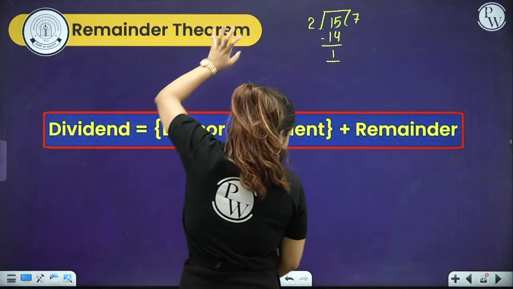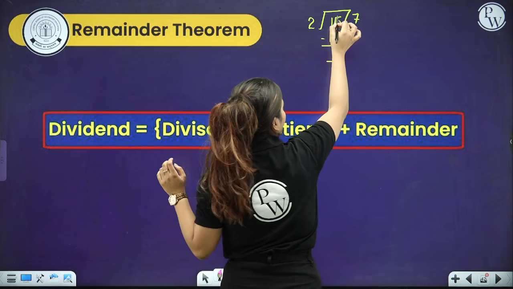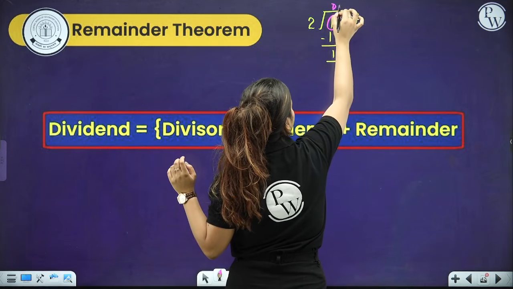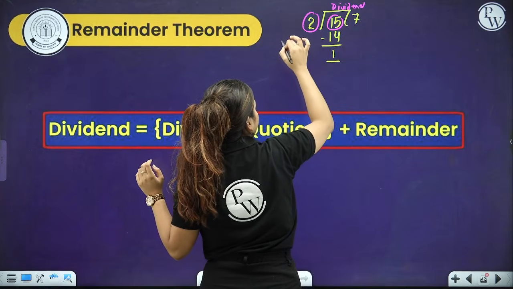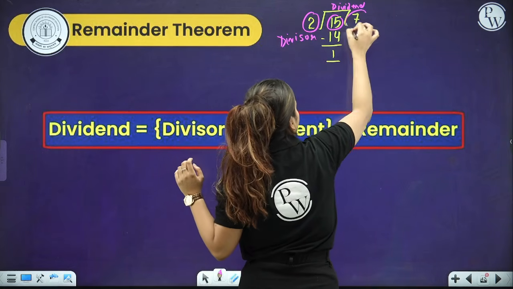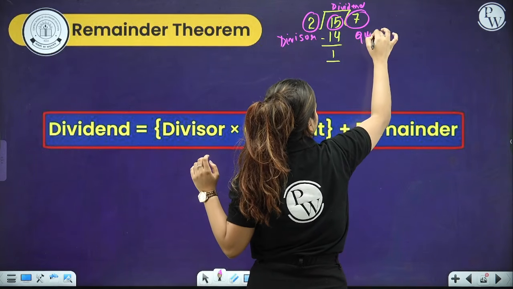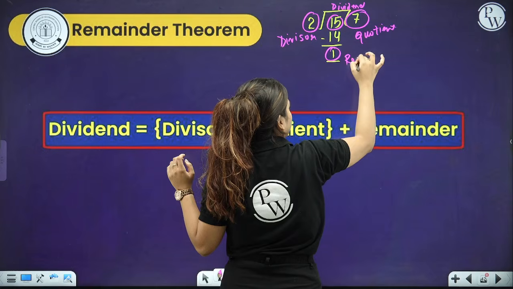Now, in this particular division that I have just done, people, you know that this is known as the dividend. This particular 2 is known as the divisor, the one that is dividing. This is known as your quotient and this is known as your remainder.